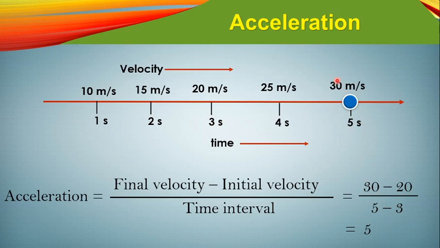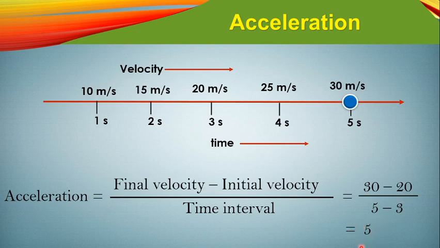In between, the velocity has changed: 30 meters per second is the final velocity and 20 meters per second is the initial velocity. So final velocity minus initial velocity divided by the time interval, which is 3 to 5, so t2 minus t1. The total calculation will give us 5.